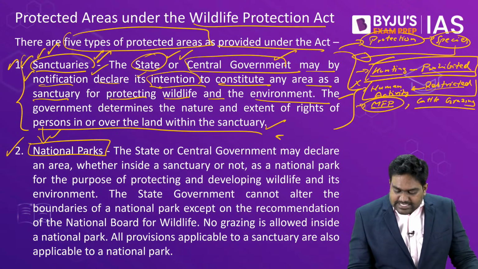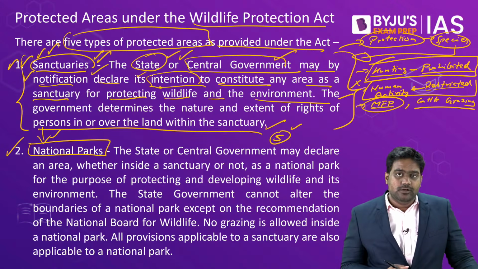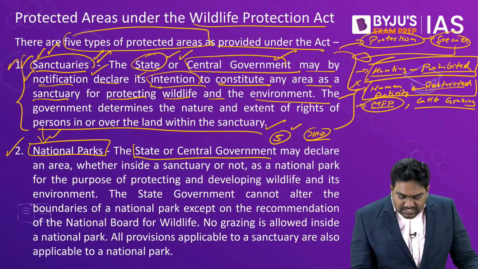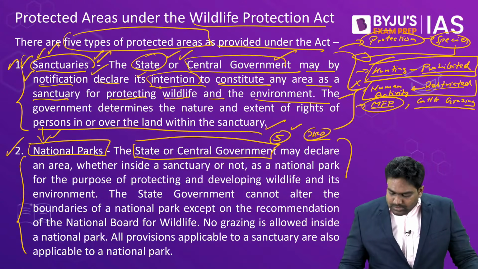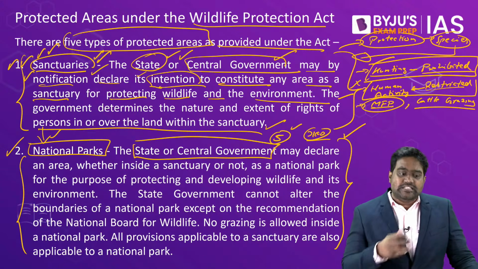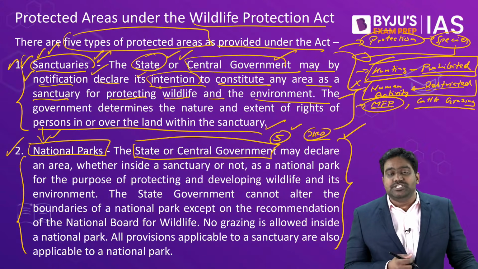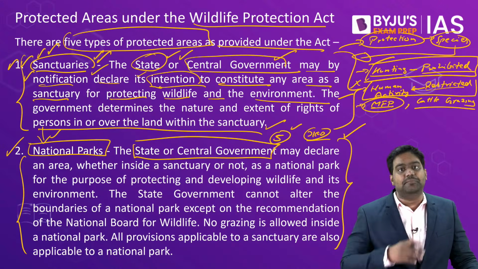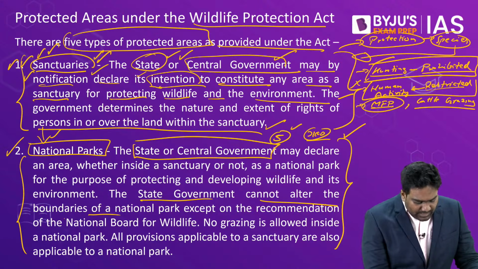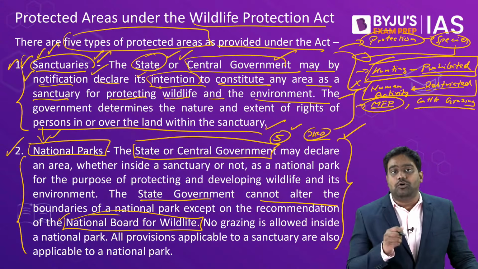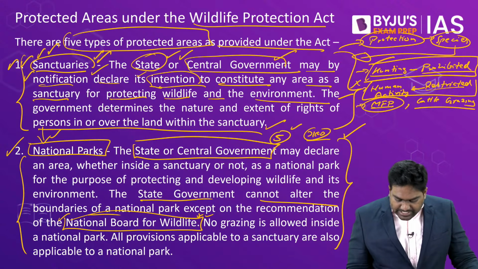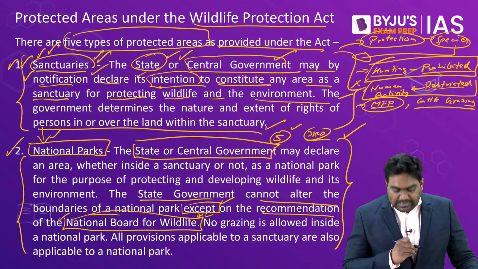Before the Act, like I said, we only had 5 national parks in India. Today there are more than 100. So again, state or central government can take the initiative. They can initiate the process of establishing a national park, either by merging a few existing sanctuaries or by identifying an entirely new habitat. So the state and the center will work together, and they have to get the approval of the National Board for Wildlife.